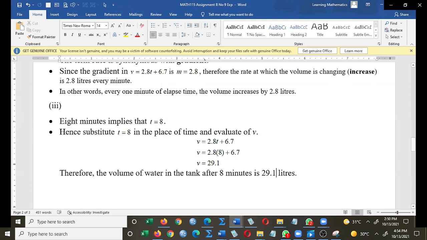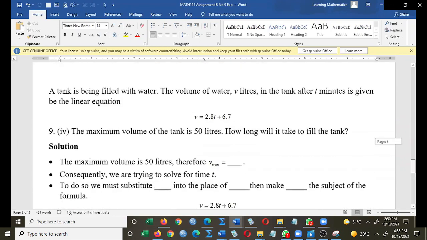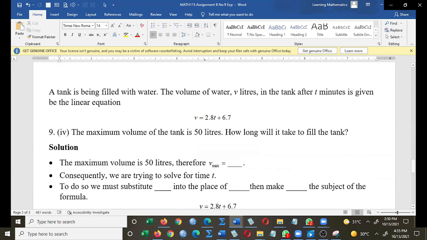So in total, you have 29.1 liters after 8 minutes. Now, the tank has a capacity of 50 liters. How long will it take to fill the tank? The tank is being filled with water. The volume of water, V liters in the tank after T minutes is given by the linear equation. That's the volume after T minutes. The maximum volume of the tank is 50 liters. How long will it take to fill the tank?